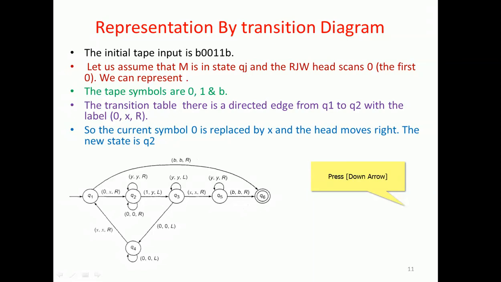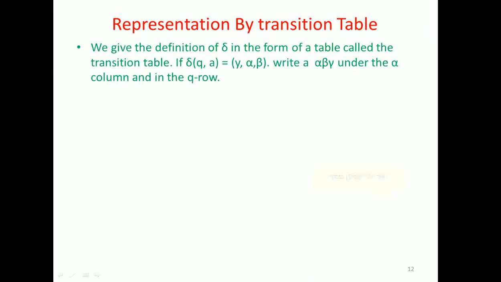This description is given by the transition diagram. We will solve some more problems. Now, to understand the transition diagram concept for representing the Turing machine model, the purpose is illustrated here. The other effort is the transition table. The transition table gives the definition of delta in the form of a table.